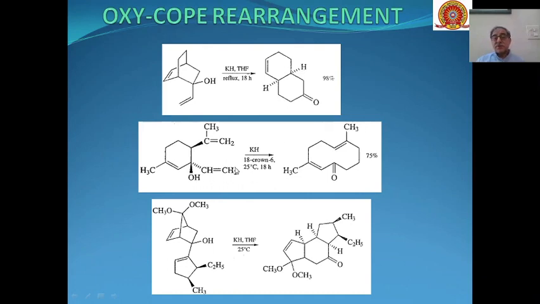Then these types of allylic alcohols, with KH and 18-crown-6 as phase transfer catalyst, only at room temperature in 18 hours can be converted into these types of products through oxy-Cope rearrangement. Then these allylic alcohols act as substrates, this part of the molecule, for oxy-Cope rearrangement with KH, THF, 25 degrees centigrade, and we will get these types of cyclic compounds.